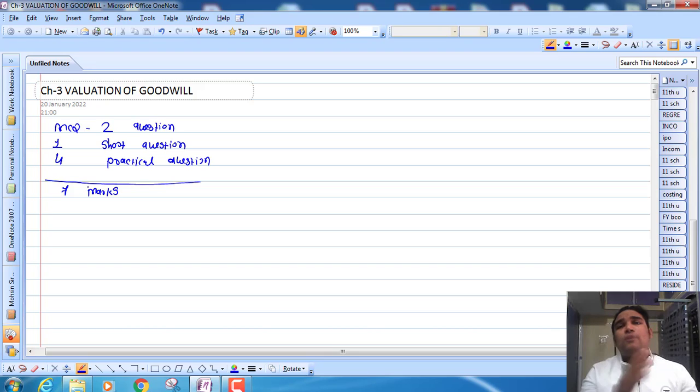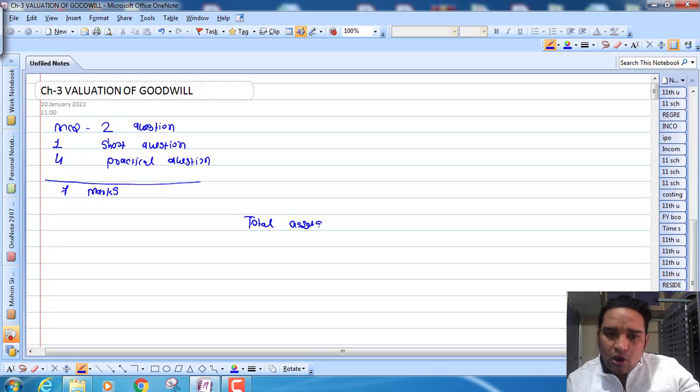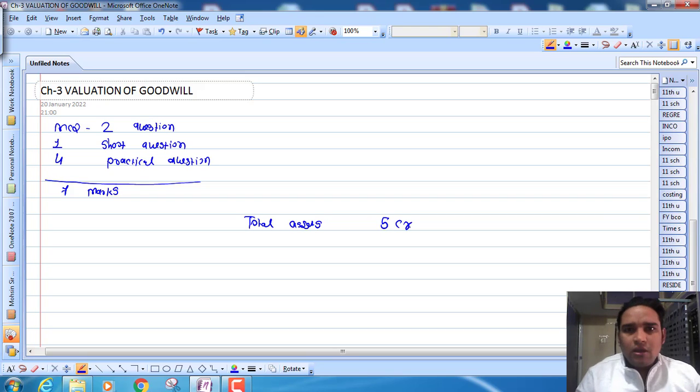Now if I want to purchase that New York bakery, suppose the total assets of that New York bakery are 5 crore. I am ready to buy that New York bakery by paying 5 crore rupees, but